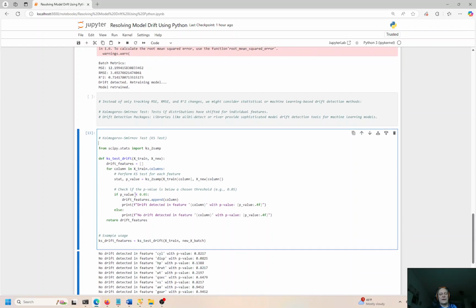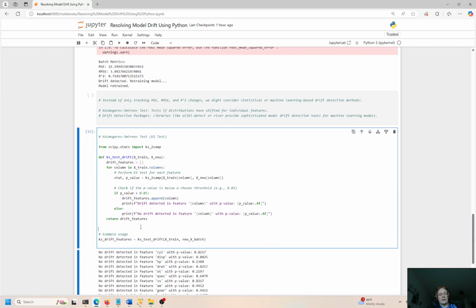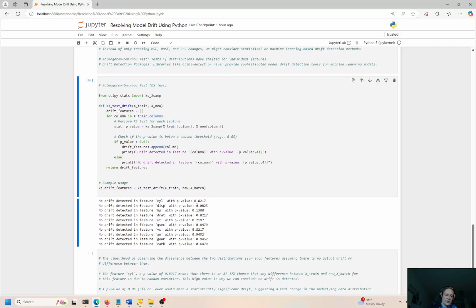So here's the KS test. I'm going to go ahead and apply that. We're going to see if any of the individual features have experienced any kind of drift. And in this case, no. The p-values were 0.82, 0.08, 0.13. We want lower p-values. 0.05 is considered statistically significant. So all these are a little bit high, and that's okay. But we're not looking specifically at p-values in this video.